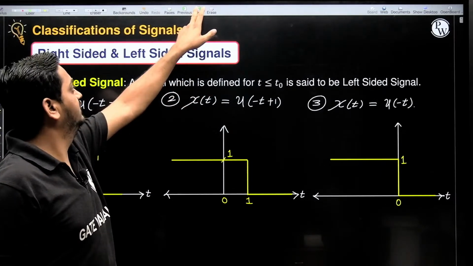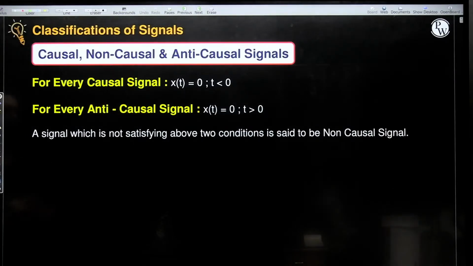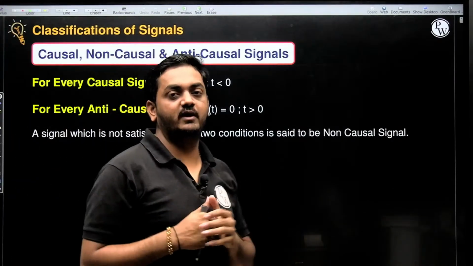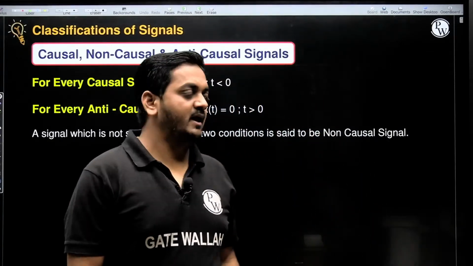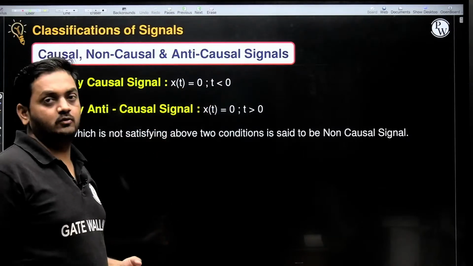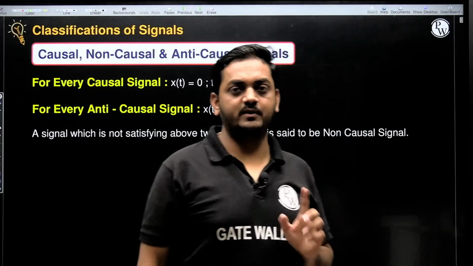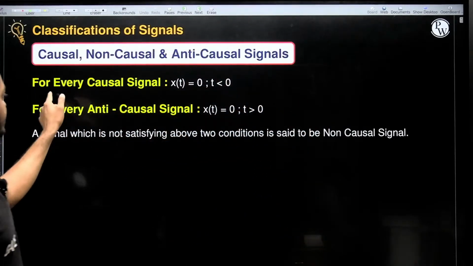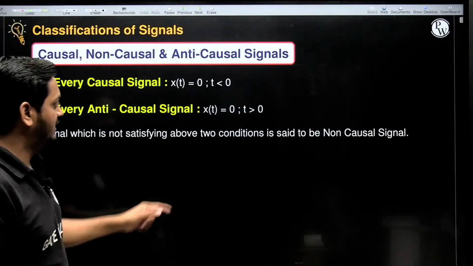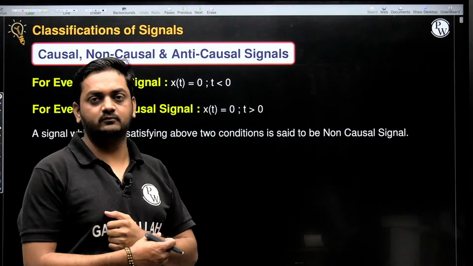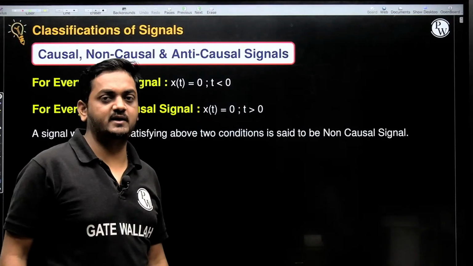Next we will see causal, non-causal and anti-causal signals. This is very much important. For every causal signal, x of t is 0 for t less than 0. Amplitude is 0 for negative value of time t. If x of t is 0 for t less than 0, that is known as causal signal. And for every anti-causal signal, x of t is 0 for t greater than 0. X of t is 0 for positive value of time t, that is anti-causal signal.